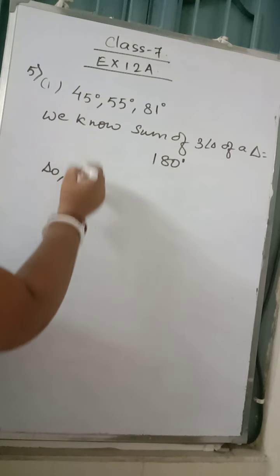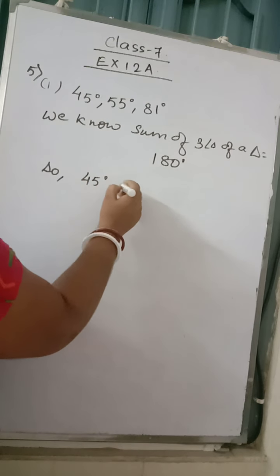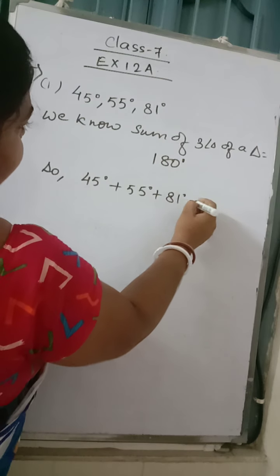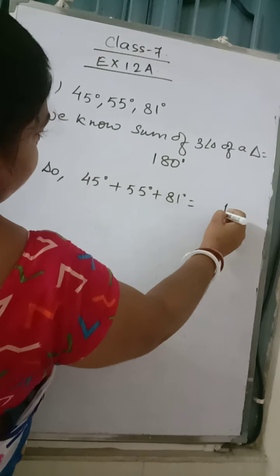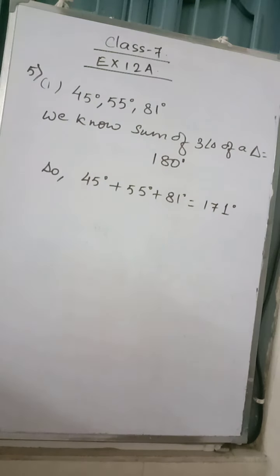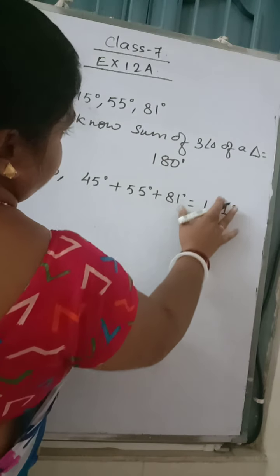So we'll be adding these three angles, 45 degree plus 55 degree plus 81 degree. What does it give you? 171 degree, is it? No, 181 degree.